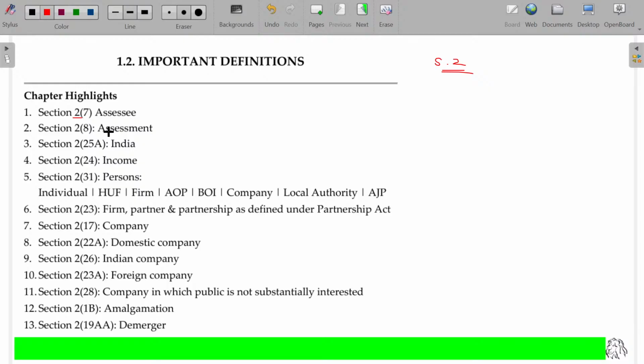Section 2 clause 7 is all about assessee, assessment, India, what is income, who are called persons, firm, partner, partnership. Clause 17 is all about company. 22A covers domestic company, Indian company, foreign company, company in which public is not substantially interested, and what is called amalgamation and demerger. So these are the definitions that are going to be covered here.